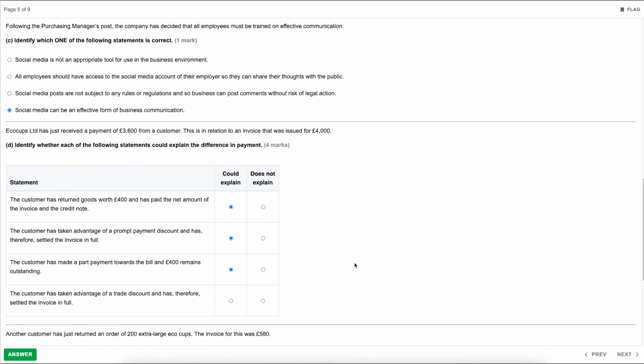That would explain it. And then the last one, the customer has taken advantage of a trade discount and has therefore settled the invoice in full. That would not explain it, because if we think about a trade discount, it is already included within the invoice amount. So if the trade discount had been given, the amount on the invoice would be 3,600. It's not something that you take after the invoice has been issued. So therefore that would not explain the difference.